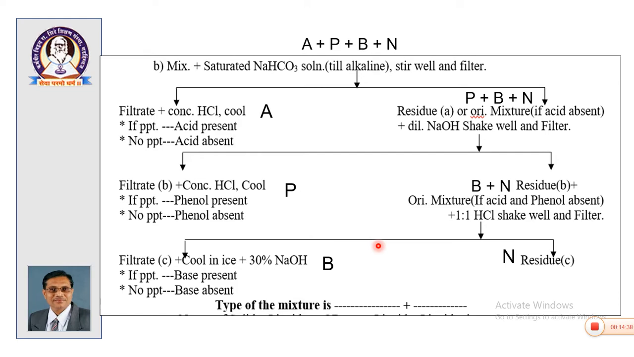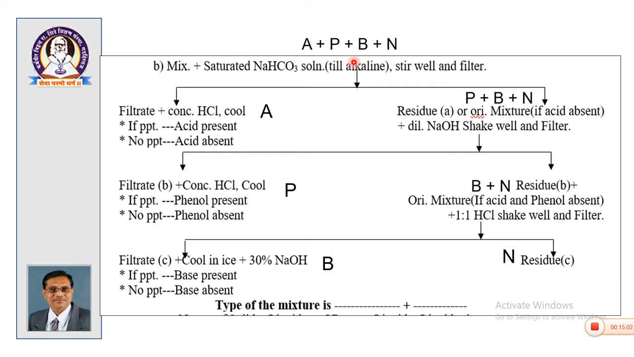Okay. So, suppose your mixture contains all the components: acid plus phenol plus base plus neutral. Of course, all of these are water insoluble. Selectively, we investigate the chemical type in this particular sequence. We investigate for acid, then for phenol, then for base, and last what remains is neutral.